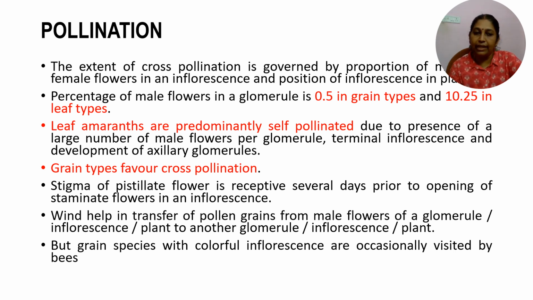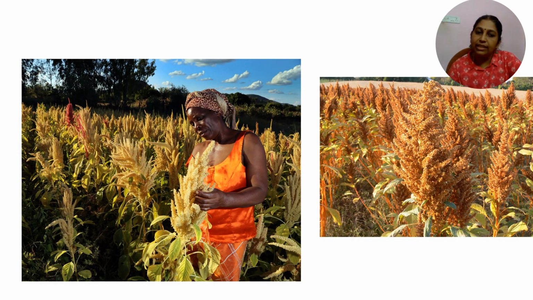Hence leaf amaranthus is predominantly self-pollinated, and in grain type, because of the smaller number of male flowers, cross-pollination will occur. So we can see the grain type amaranthus here with a huge inflorescence.